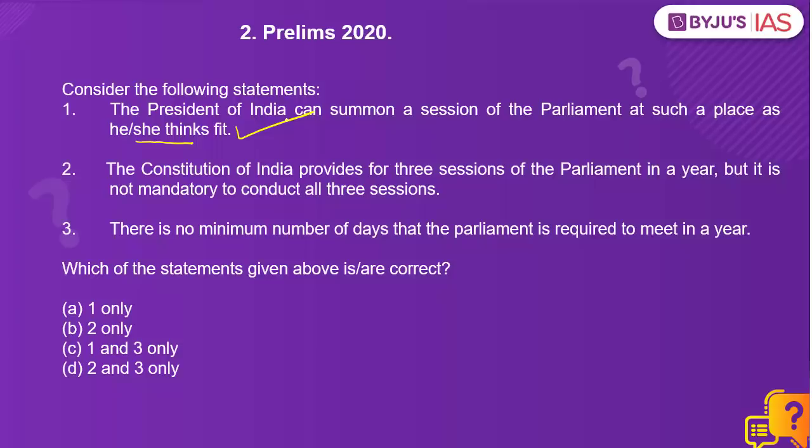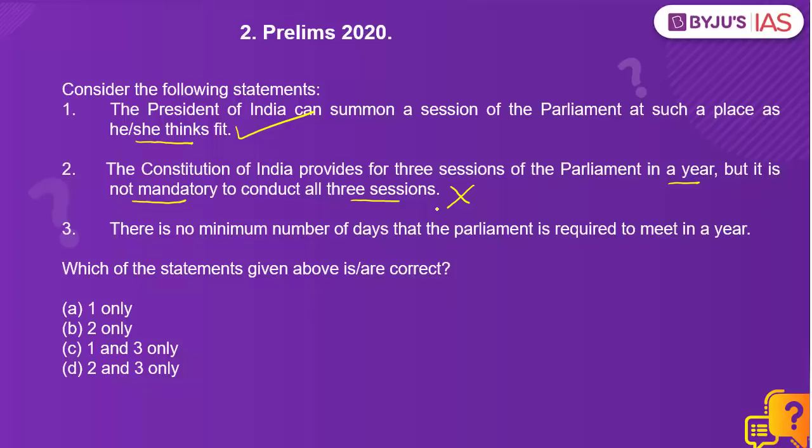Statement number 2. The Constitution of India provides for 3 sessions of the Parliament in a year, but it is not mandatory to conduct all the 3 sessions. No. Why? Yes, normally we have 3 sessions of the Parliament: budget session, monsoon session, winter session. We may also have a joint sitting. We may also have a special session of the Indian Parliament. But the Constitution does not talk about these sessions.